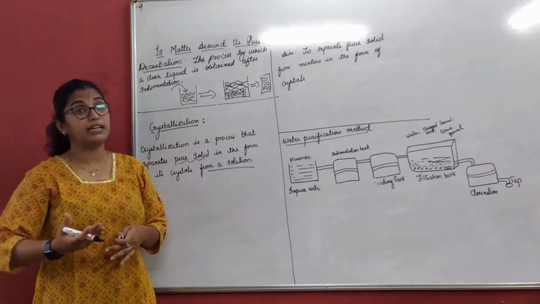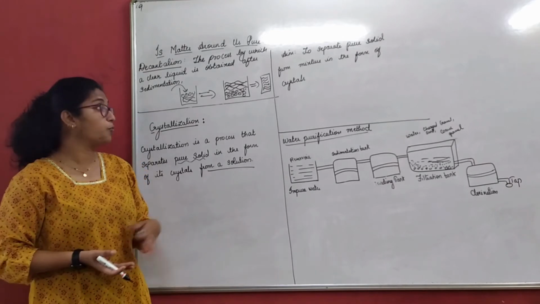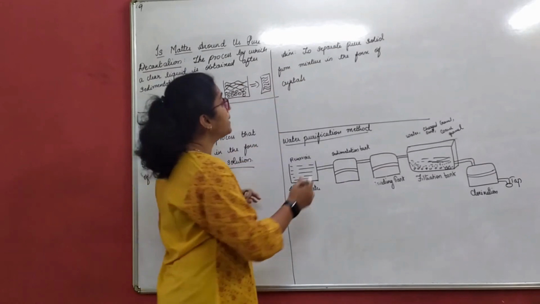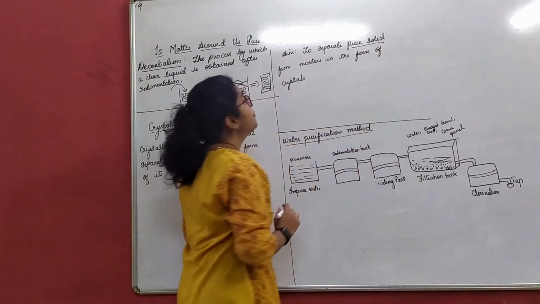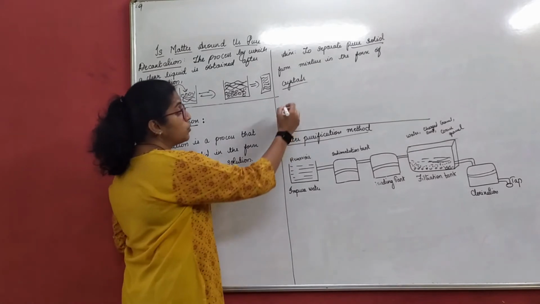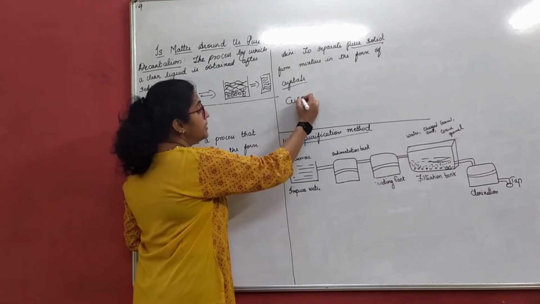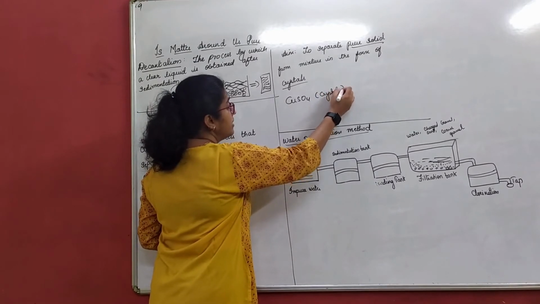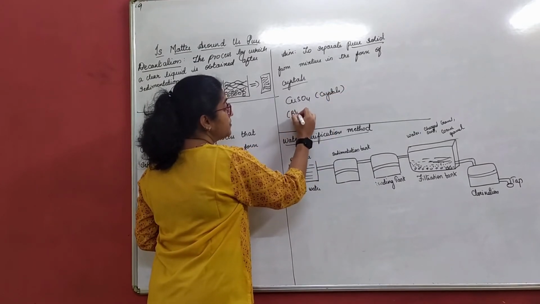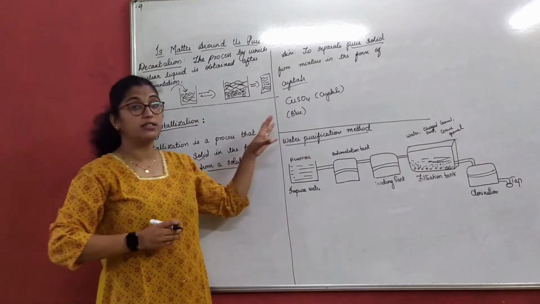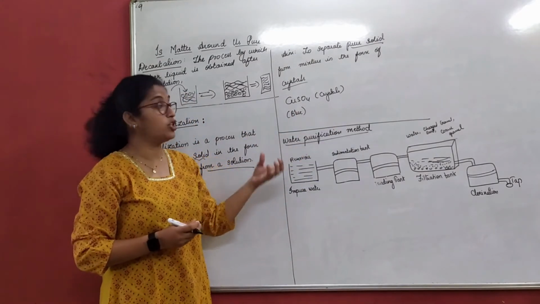Crystallization can also be done in your school laboratory. What is our aim here? To separate a pure solid from a mixture in the form of crystals. So what we will do now is take copper sulfate crystals. Copper sulfate is blue in color. So make a powder of the copper sulfate crystals, which can easily be crushed.